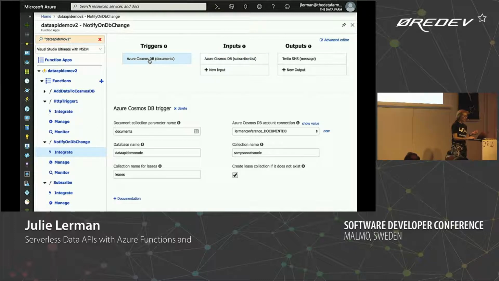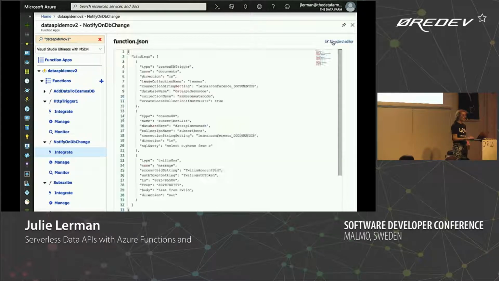This one has a Cosmos DB trigger, not an HTTP trigger, but it also has a Cosmos DB input. Okay, and then its output is this other binding, Twilio SMS. So rather than looking through all these, now that you're all experienced looking at the function.json, I'm just going to go to advanced editor, which really just opens up the function.json quickly for me.